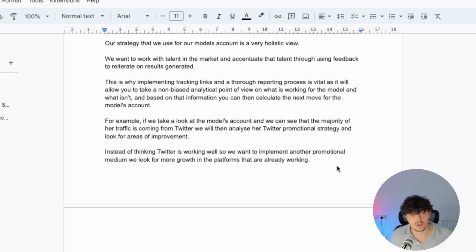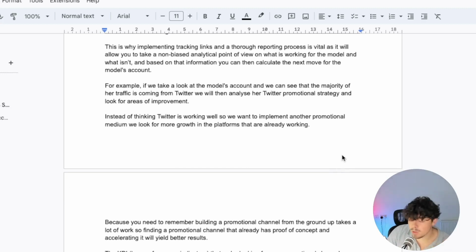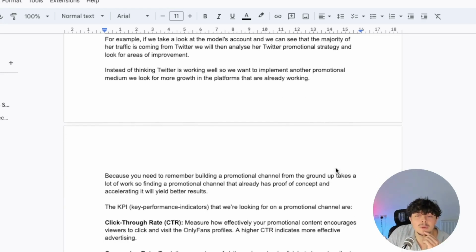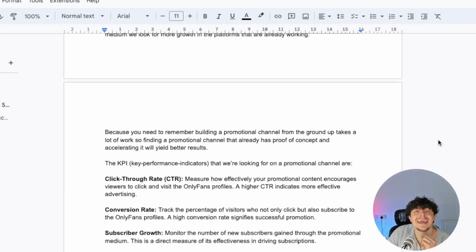Now, if you're starting a model off from scratch, it's always best to start off with 3 promotional mediums, test out which ones are working best, and then once you figure out which one is working best, dial in, scale that up, and then implement the other promotional mediums. Because the truth is, you need to remember, building a promotional channel from the ground up takes a lot of work. So finding a promotional channel that already has proof of concept and accelerating it will yield better results.